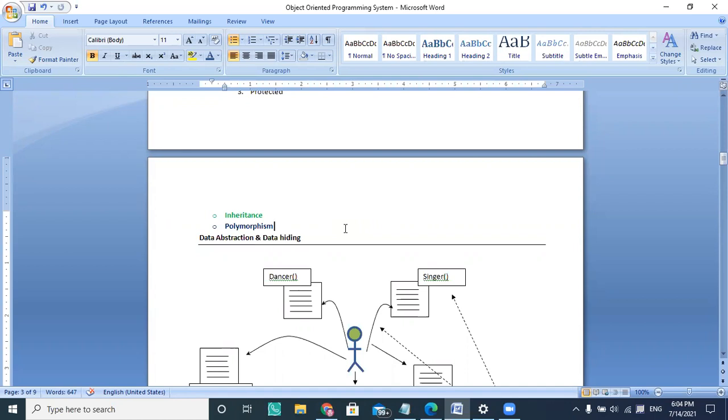In our day-to-day life we always see polymorphism, and we always think about something which is not concrete, and when we relate this with the concrete part, your abstract form becomes concrete.